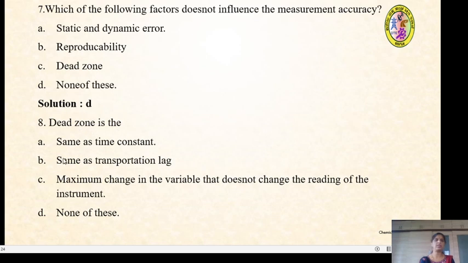So what is dead zone? Dead zone is, the answers are same as time constant, same as transportation lag, maximum change in the variable that does not change the reading of the instrument. So it is the maximum change in the variable that does not change the reading of the instrument.